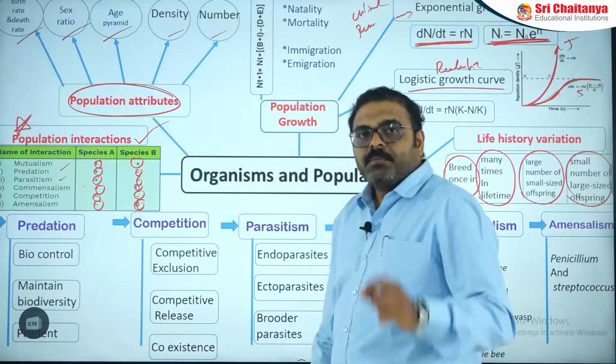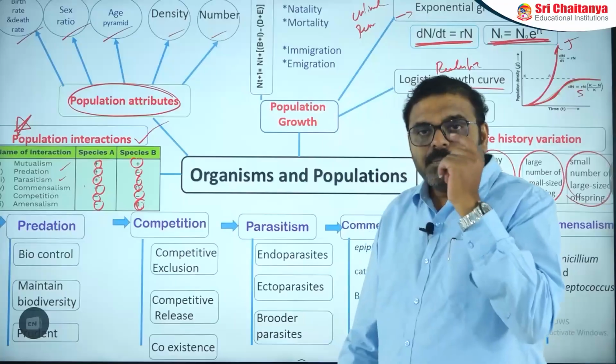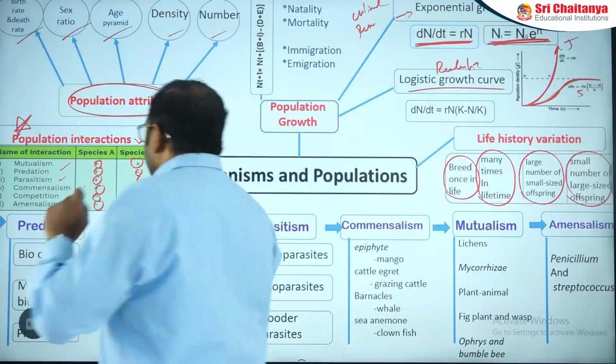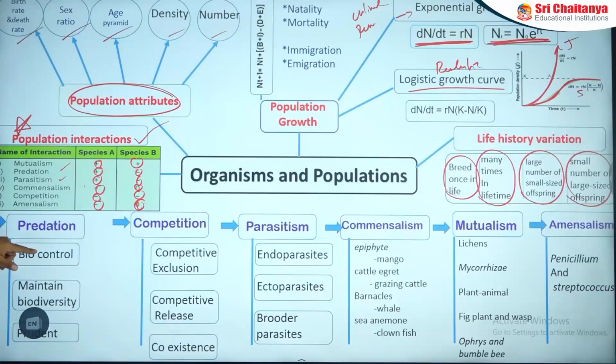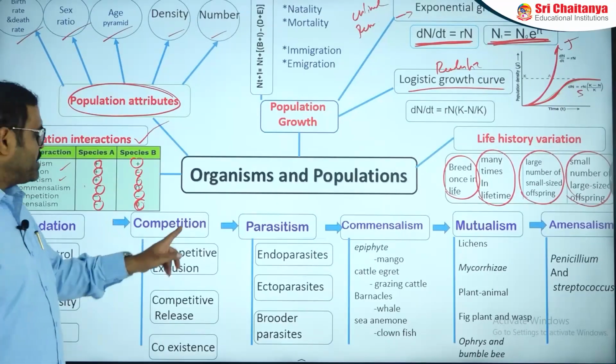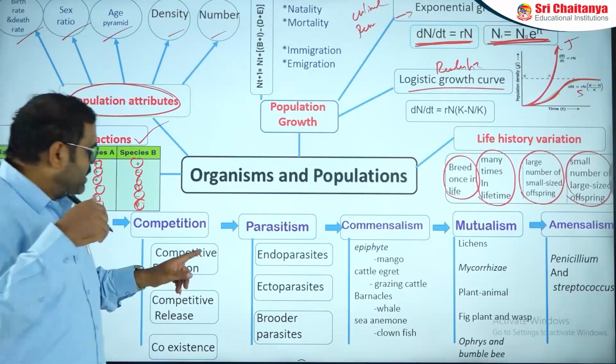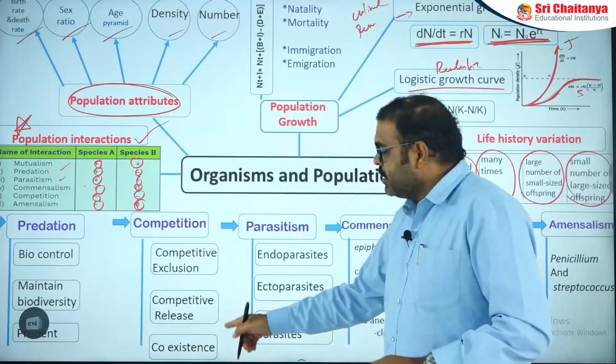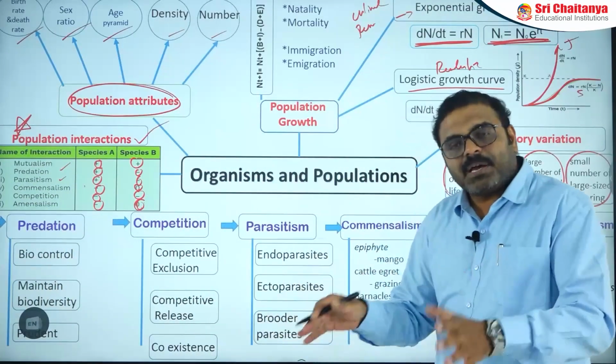Among these, the minus concept is explained with Penicillium along with Streptococcus bacteria. Let us observe predation: biocontrol like prickly pear cactus, maintaining biodiversity, and Pisaster removal causing extinction of the zooplanktons, and prey defense mechanisms by plants and other organisms. Next, competition: competitive exclusion explained by Gause, competitive release explained by Connell, and competitive coexistence explained by MacArthur.